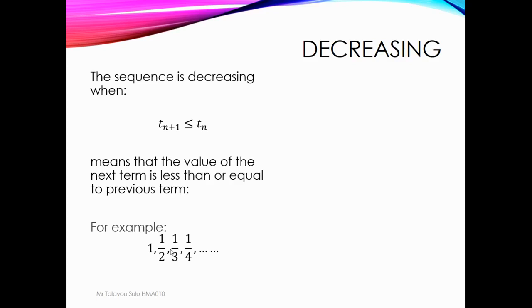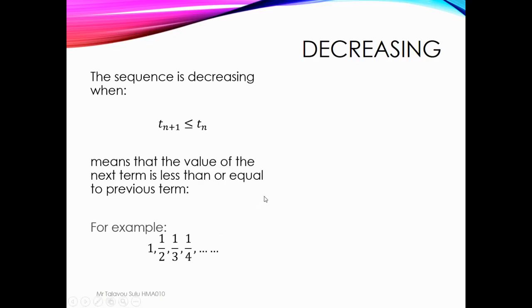So decrease means the value of the next term is less than or equal to the previous term. So term 2 is less than term 1, or in other words, term 1 is greater than term 2. But for increase, term 2 is greater than term 1. In other words, increase is going up, but decrease is going down. The value in the sequence is going down.